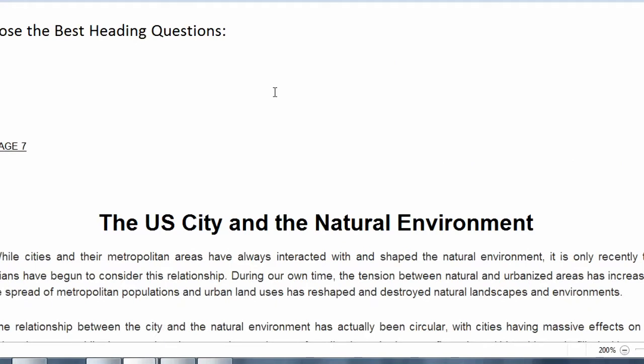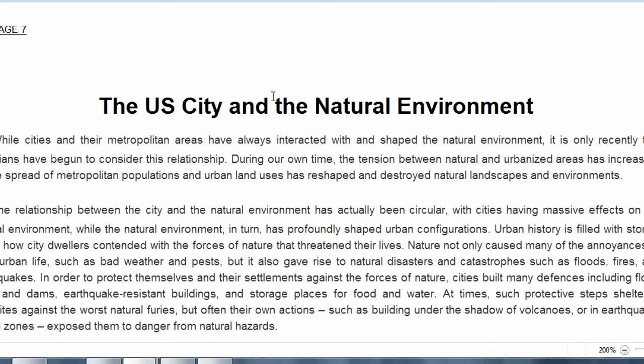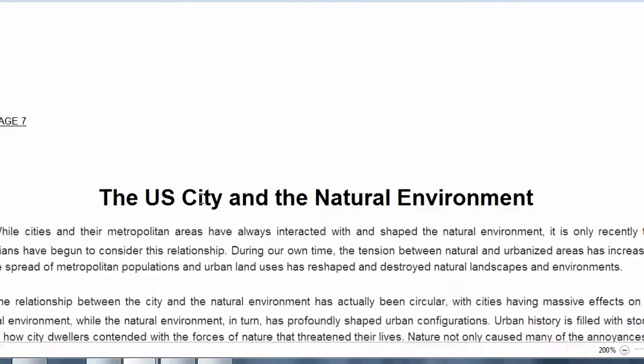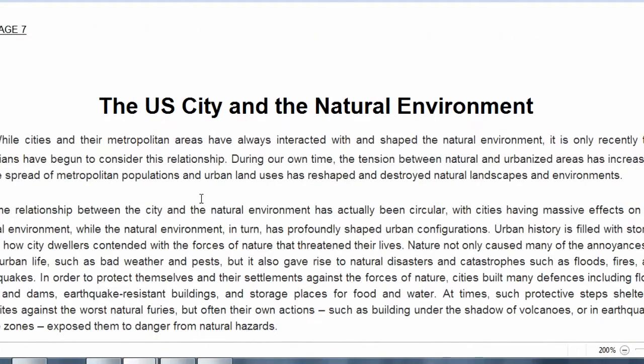Alright, so for this you have to read the paragraph first. Try to understand it, and if you don't have time, then you must read the introduction and the conclusion of that paragraph. All the time it gives you some ideas. So never ever go to the headings first. Always read the paragraph, form your idea first, and then go back to the headings and try to match your idea with the given headings. Alright, so this time we are going to read it first.